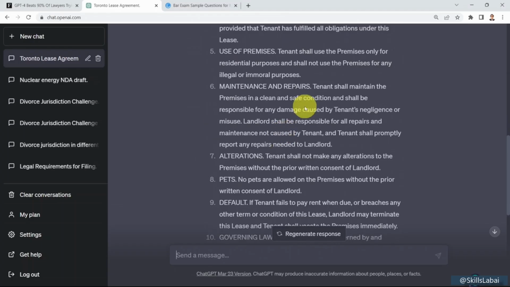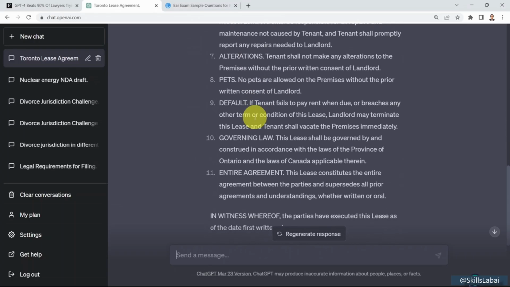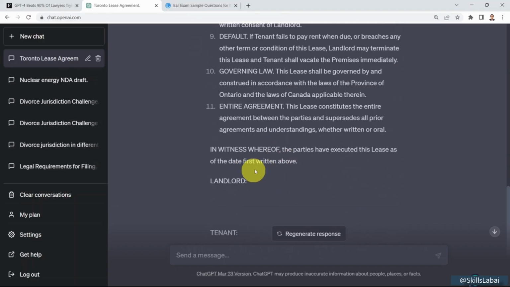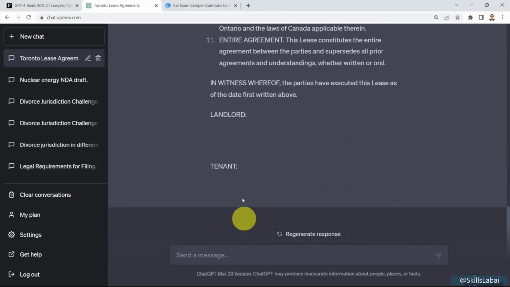You need to also include here who is responsible for the maintenance and repairs. It also includes, for example, if you allow pets on your property or not, governing laws, and the entire agreement as well. And there's a witness here, if any, and include locations as well to sign the agreement by the landlord and the tenant as well.